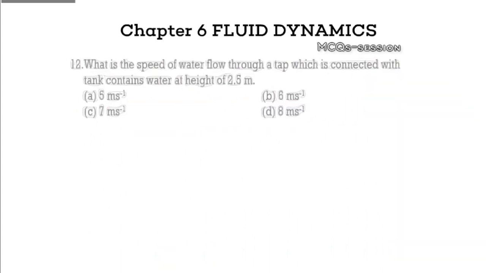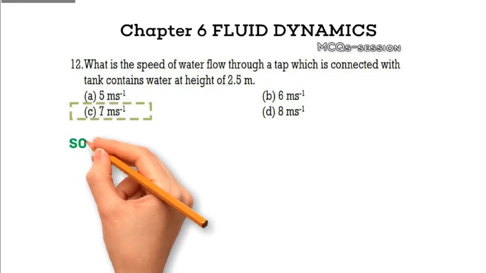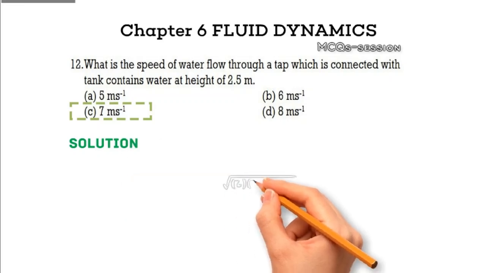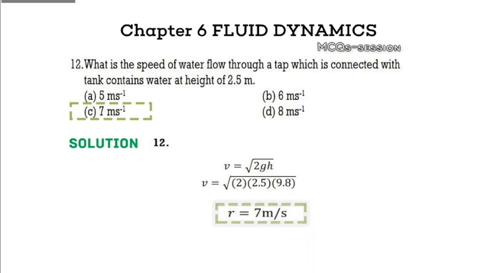Question 12. What is the speed of water flowing from a tank with water at a height of 2.5 meters? A. 5 meters per second, B. 6 meters per second, C. 7 meters per second, D. 8 meters per second. Pause to calculate. Explanation. The correct answer is 7 meters per second. The speed can be calculated using Torricelli's theorem, which relates the height of the water to its speed.